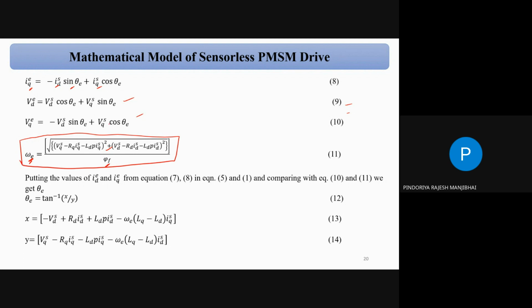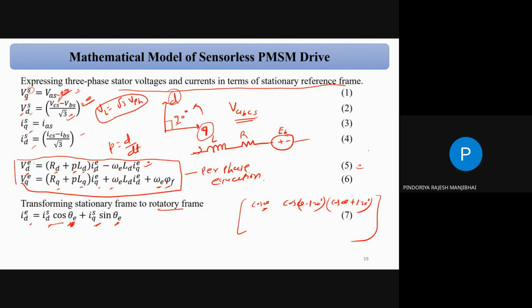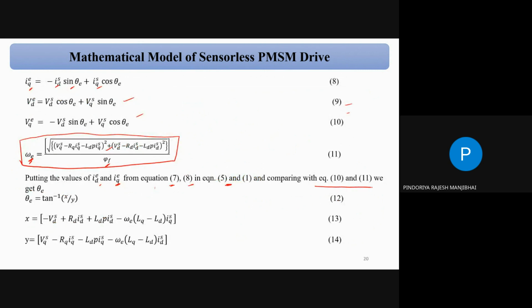There is omega e. Putting the value of Id and Iq from equations 7 and 8, we can put the values of Id and Iq into equation number 5 and 1. So this one is equation 5, and in equation number 1 there is a Vq, along with equations 10 and 11. So we can get theta. Theta is what? Tan inverse x by y. From this equation we can find out the theta.